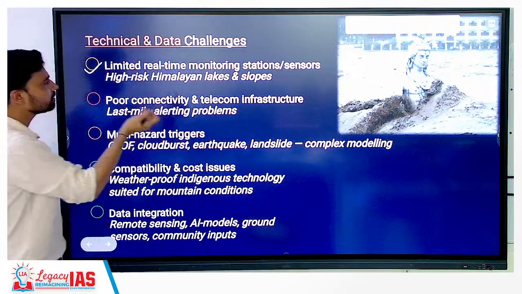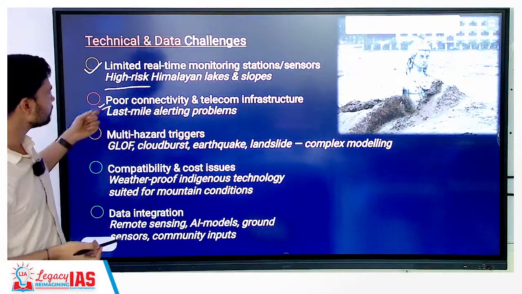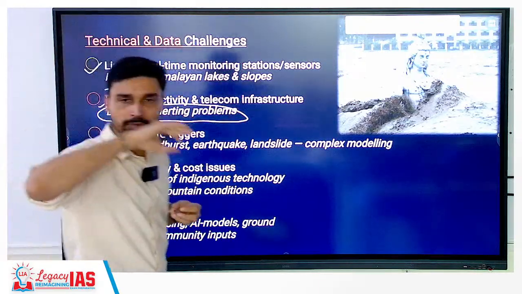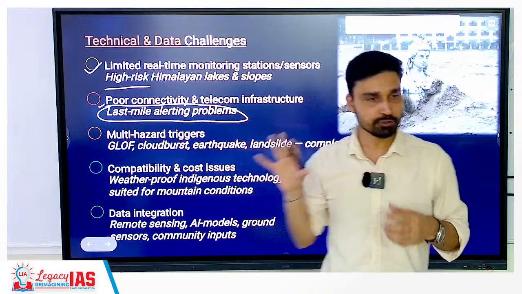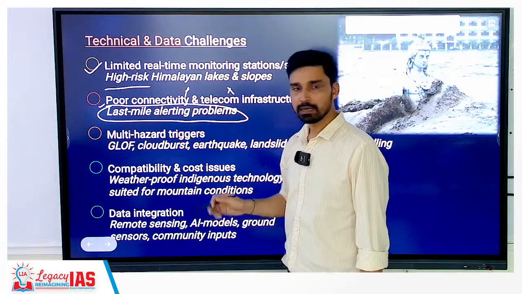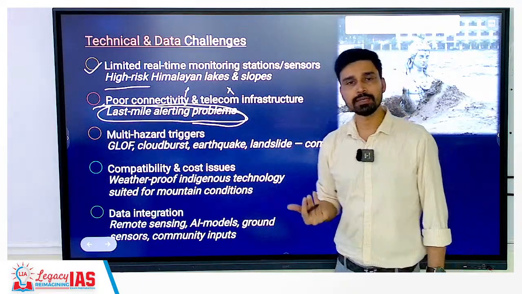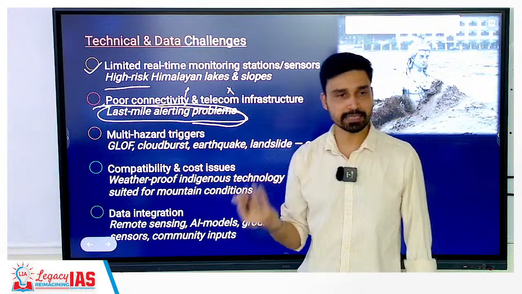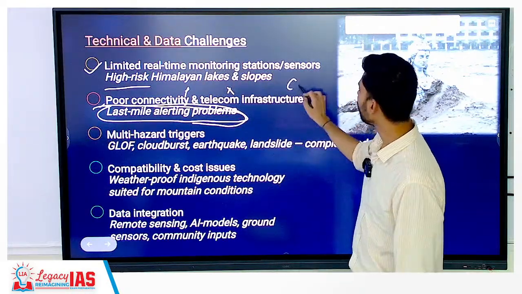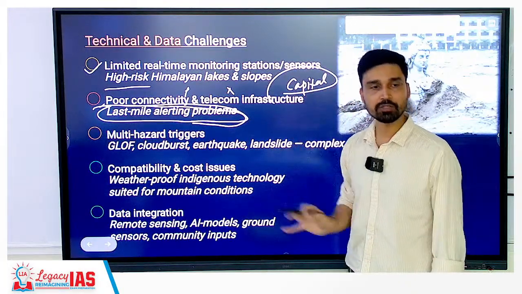So the same thing we are writing here: limited real-time monitoring stations at high-risk Himalayan lakes and slopes, where we can put them. Poor connectivity and telecom infrastructure is the problem. Even if in the upper slope you are able to understand that this kind of disaster is going to take place, if connectivity or telecom infrastructure is missing, how will you inform the local population? There is only one option, satellite communication, which again is expensive, and you cannot put it everywhere along the Himalaya. So cost or capital itself is one of the limiting factors here, and the government is not trying to do it.